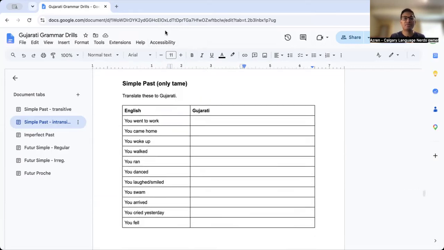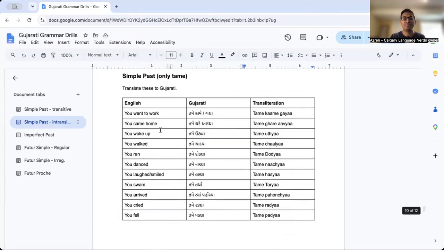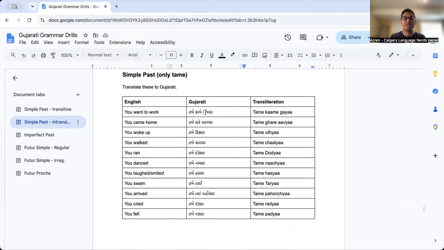Okay, try these for tame. This is the you but formal, so give these a try. Here's the answer key. Again, you'll notice lots of ya endings here: gaya, avya, utya, chalya, dorya. Because again, for respectful and for plural, we use ya as the ending.